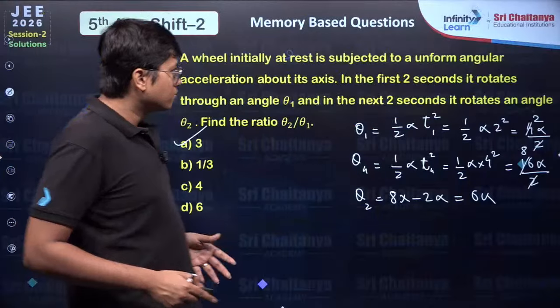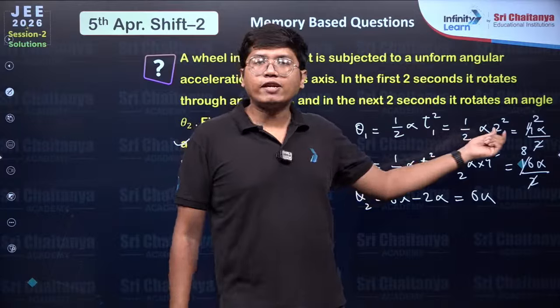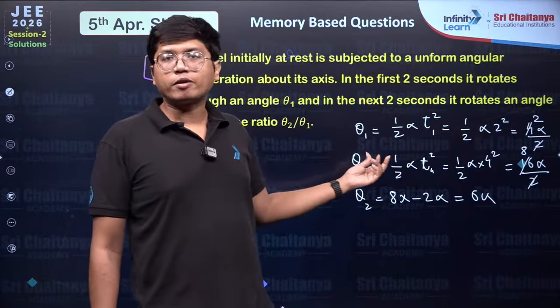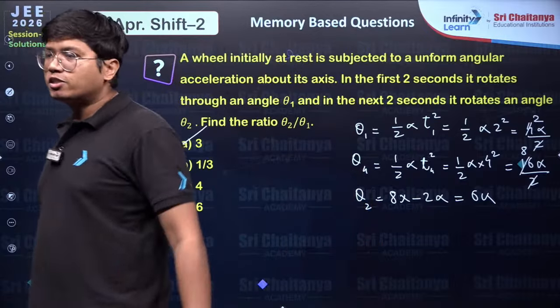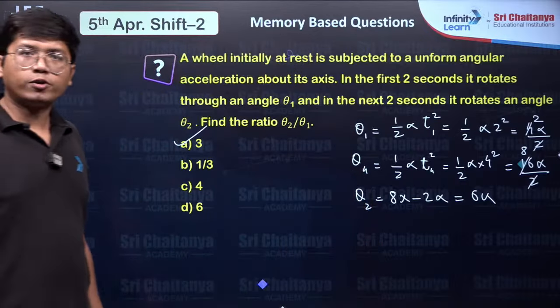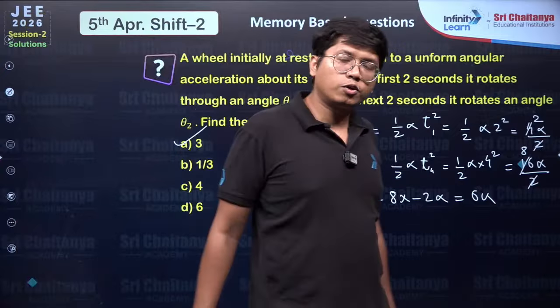Kinematics equation. Just like you have s equal to half at square, in place of displacement, you have angular displacement. In place of acceleration, you have angular acceleration. All the equations of kinematics apply for rotation as well, just swapping them out for their rotational variables.